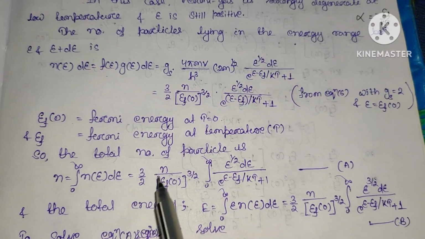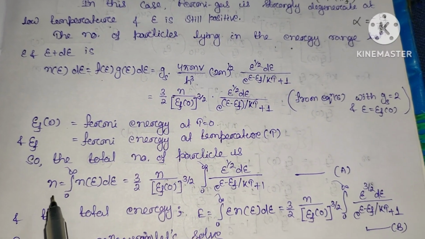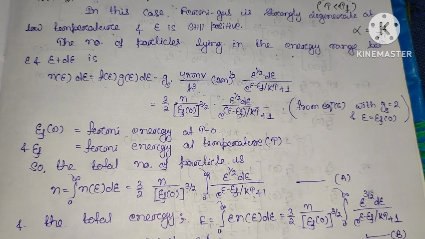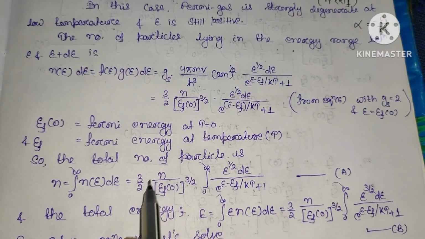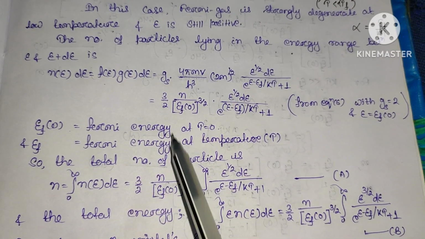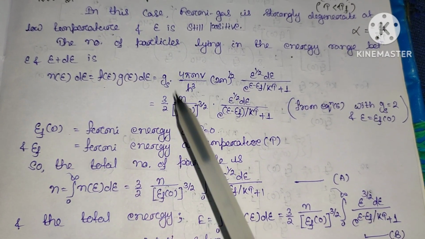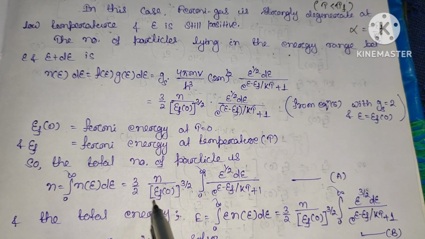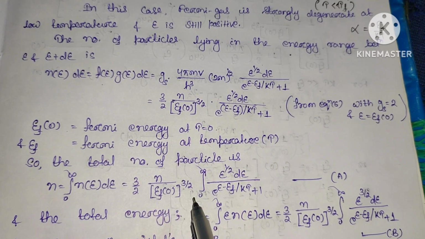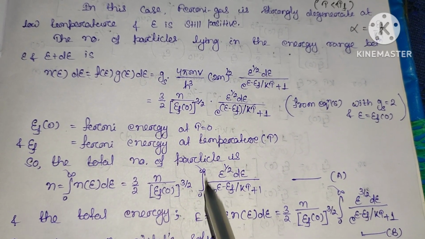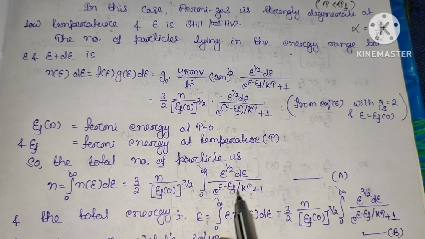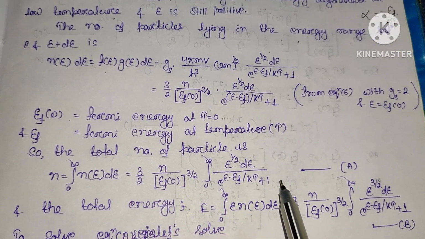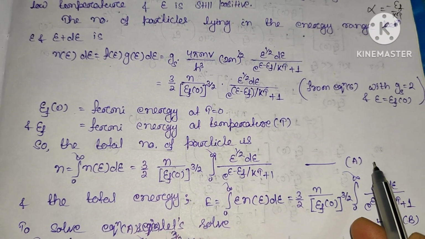Now we will calculate the total number of particles. The total number of particles, integrating N of E dE from 0 to infinity, will be 3 by 2 into n by EF of 0 whole power 3 by 2, integration from 0 to infinity of E power 1 by 2 dE divided by exponential E minus EF by kT plus 1. Let this be equation number A.